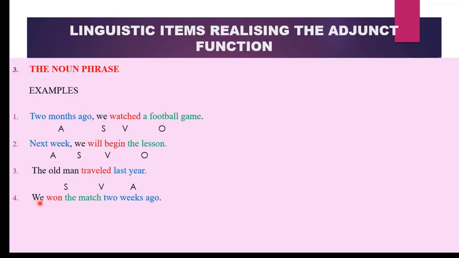The fourth sentence: we won the match 2 weeks ago. What do you think is the adjunct? 2 weeks ago. It gives us information about the time of the occurrence. So we would have SVOA.